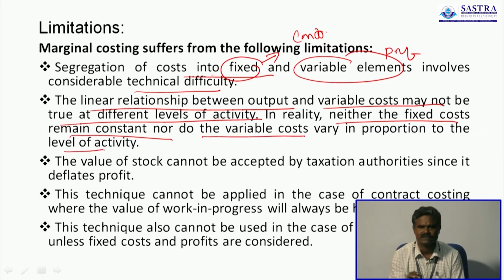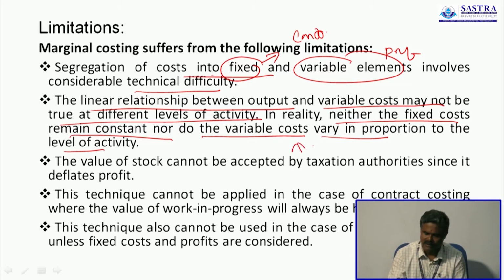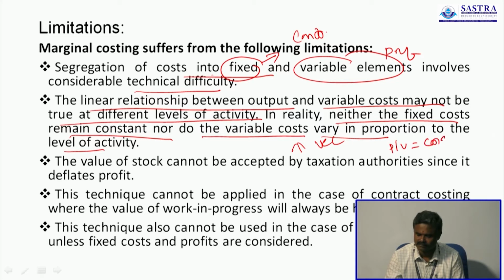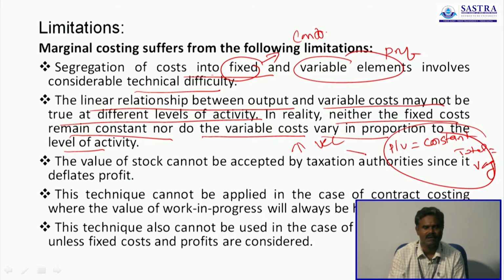What is fixed cost? Fixed cost is constant over a period of time. But variable cost varies in proportion to the volume of output. When the volume of output is increased, definitely variable cost is increased. The characteristic of variable cost is that the per unit cost remains constant, but the total always varies. This is the characteristic of variable cost.